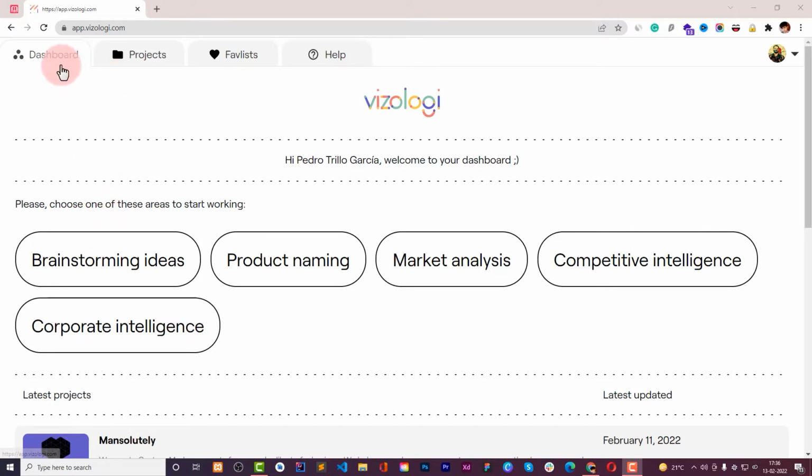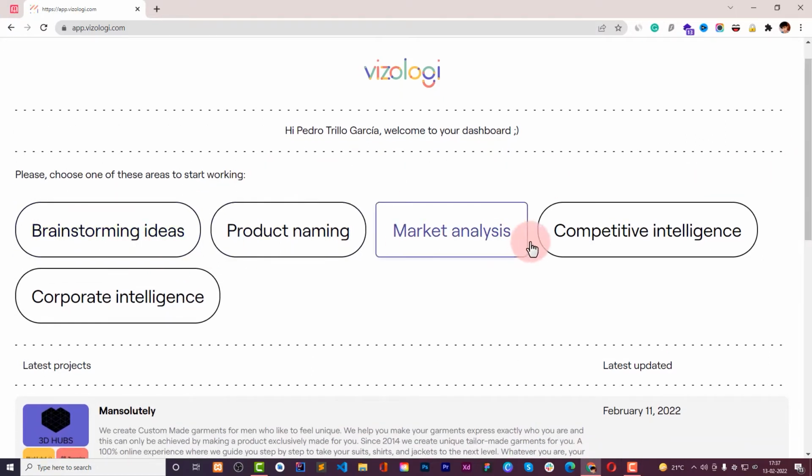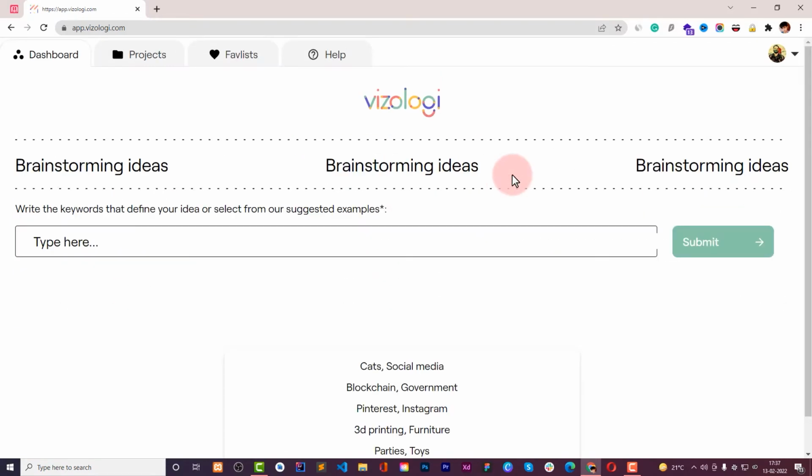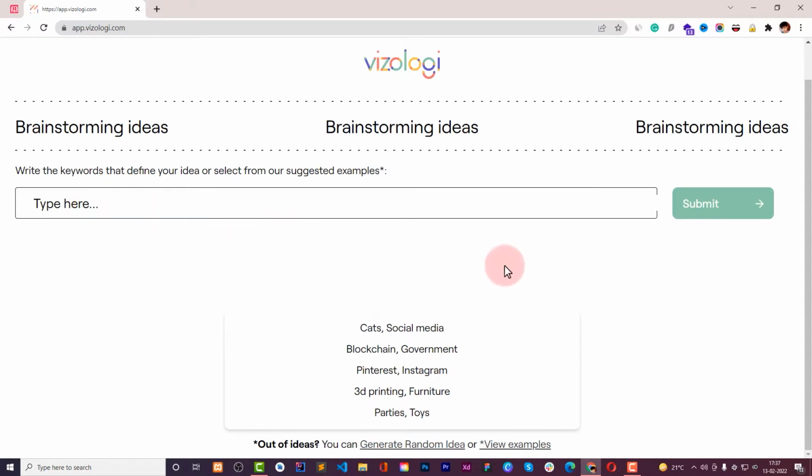So first of all, when you are logged in, you can see this kind of interface, which is quite unique because you don't see this kind of interface on most websites these days. But yeah, it is a little bit orthodox, you can say, or unique as well. Okay, so these are the things that you can do initially. Like you can brainstorm ideas. When you click on it, you will be able to see this kind of interface where you can type in the keywords based on which you will find the ideas you can work on.